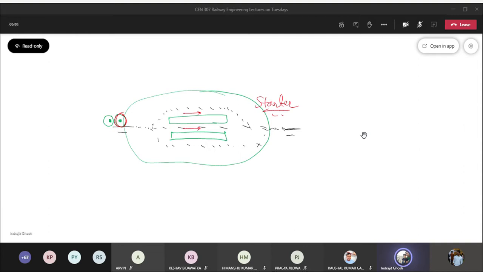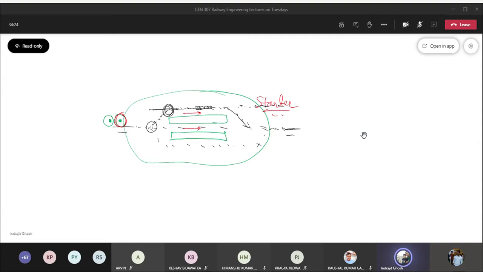Now why is yellow being shown? Why is there no green light for the starter in case of loop line? Because see it here. The train has been diverted using this route. So we had a point set here. Through there, this train came to this line. Maybe there is one more point set. So now here is the platform. The train stopped. Now there is no further line in this direction. Now the train has to come back to the original route.